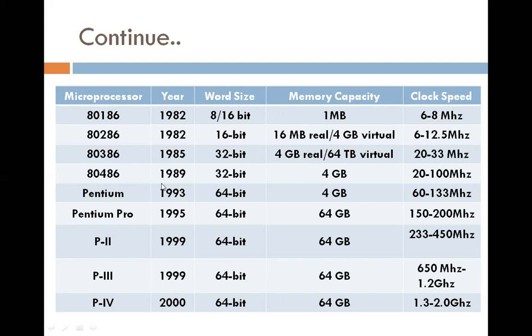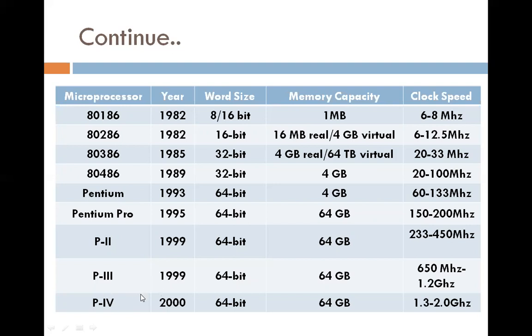Then in 1989, the 80486 microprocessor was invented. Word size of that microprocessor is 32-bit, memory capacity 4 gigabyte, and clock speed is up to 100 megahertz. Then after that, the Pentium microprocessor was invented: Pentium Pro, Pentium 2, Pentium 3, and up to 2000, Pentium 4.